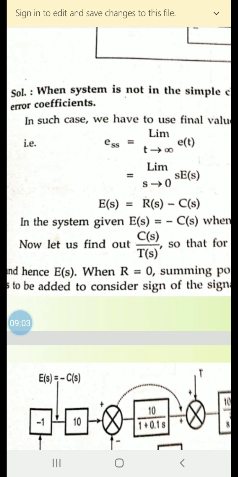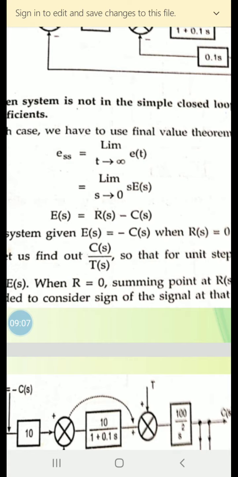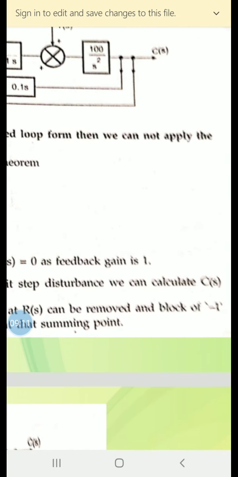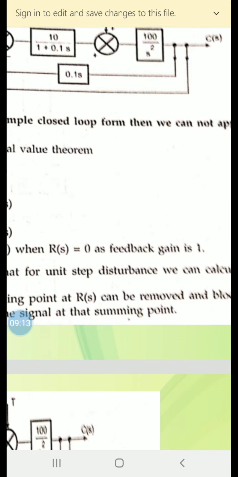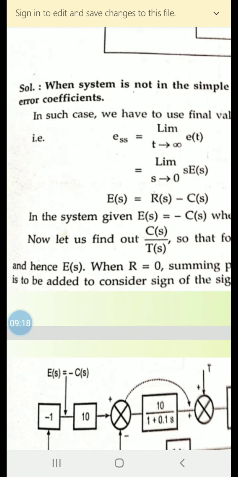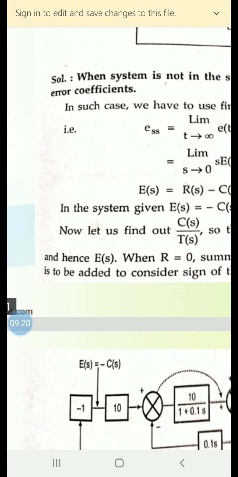Now we'll find out C(s) by T(s), so that for a unit step disturbance we can calculate C(s) and hence E(s).